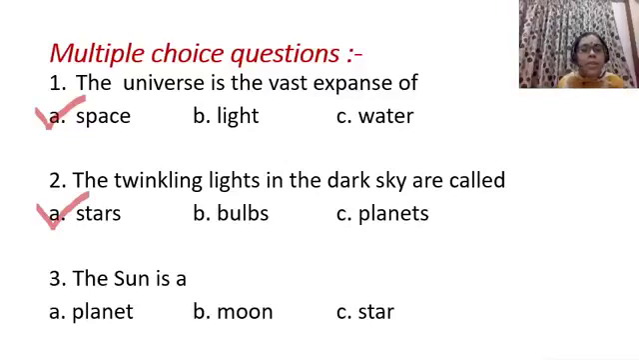The sun is a planet, moon, star. Yes, what is the sun? It is a star, right? The sun is a star. So C is the correct option. So you have to put a tick on option C.